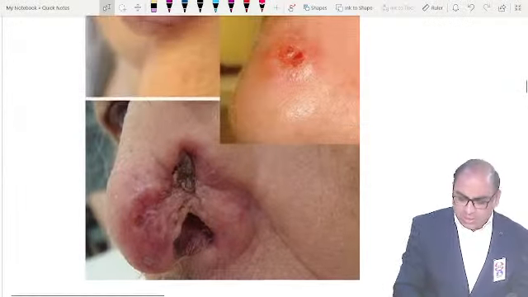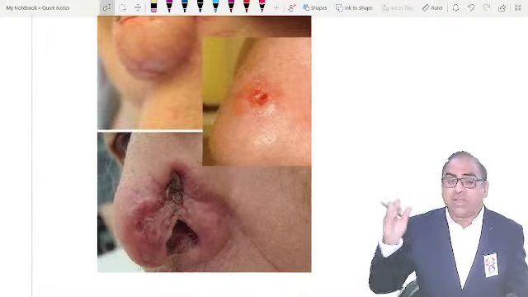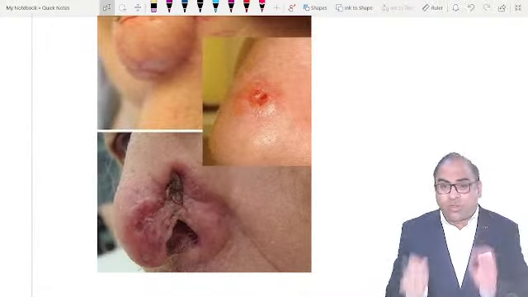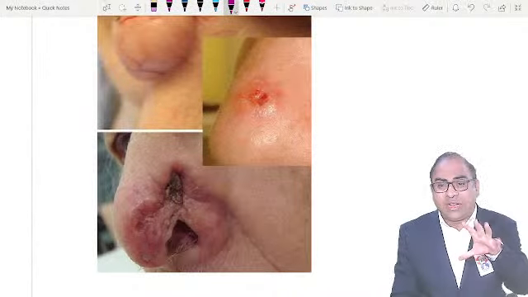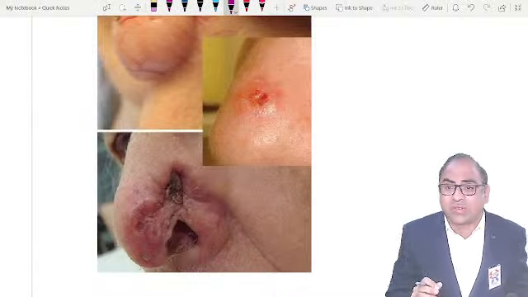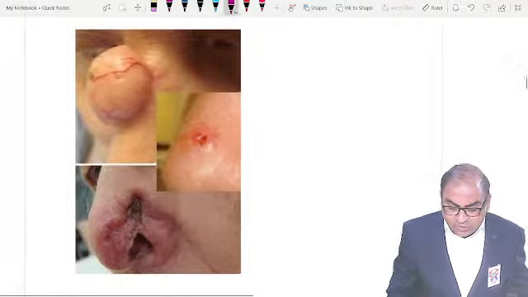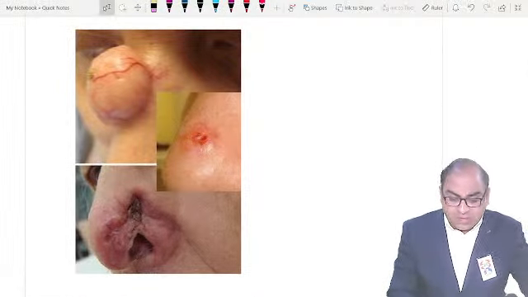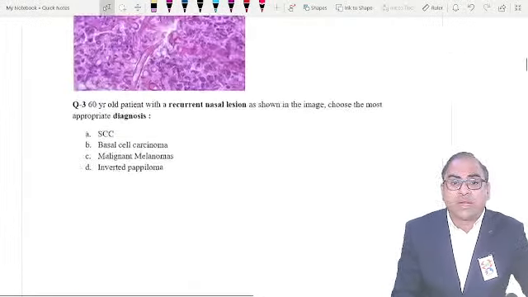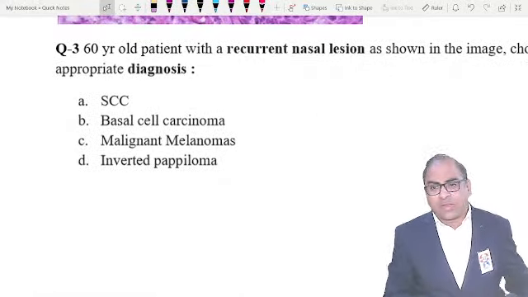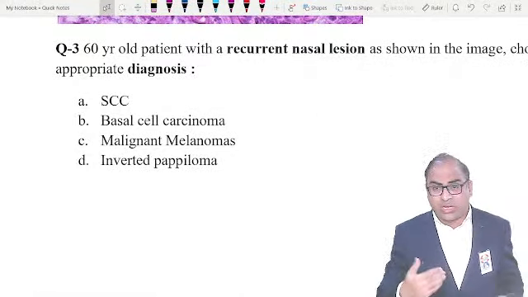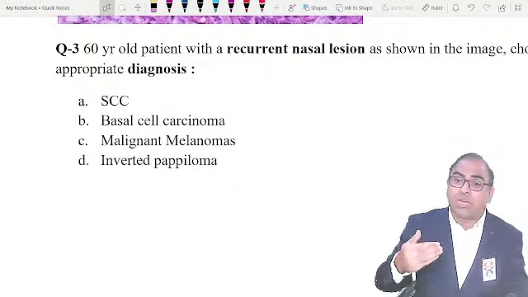And your motive should be revising these concise notes. What I'm getting on this image is something eating the skin, invading the skin like a rodent ulcer: basal cell carcinoma. The answer of this MCQ was basal cell carcinoma. I hope you're getting the message behind this question. Let us take this opportunity and crack this question for the upcoming NEET examination.